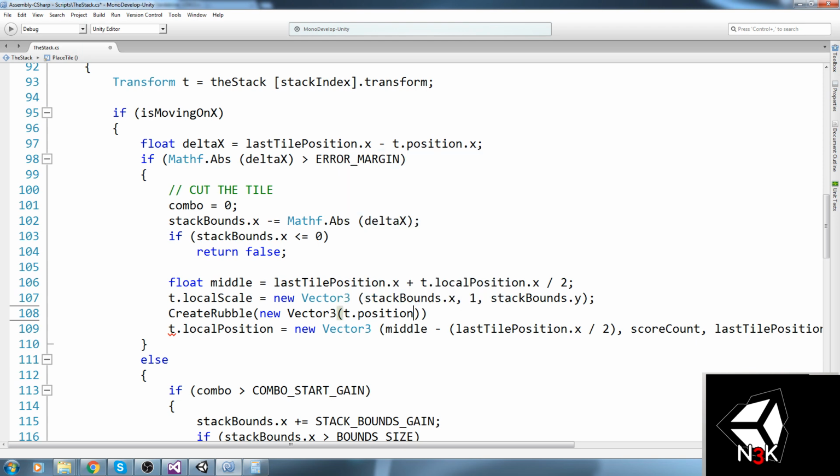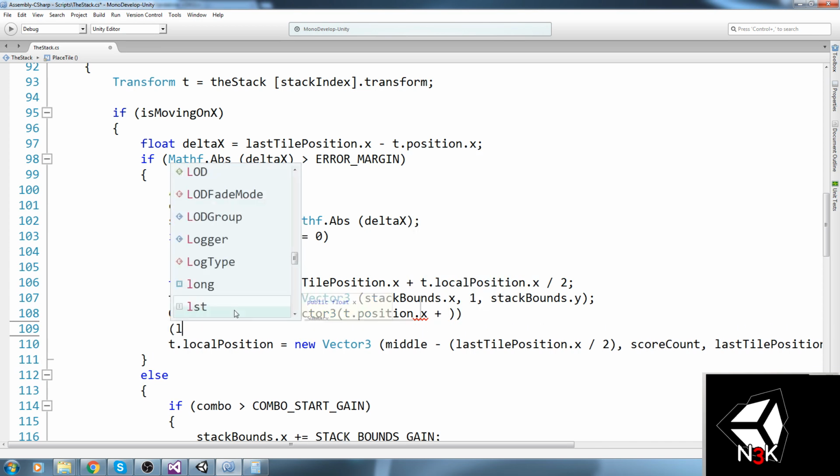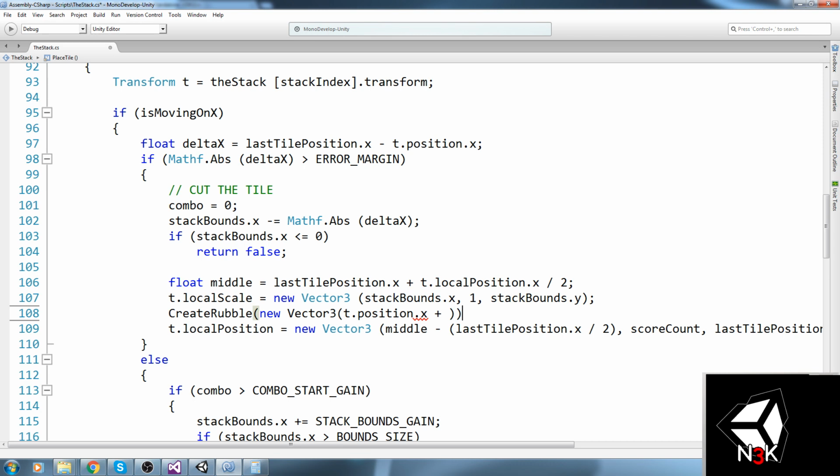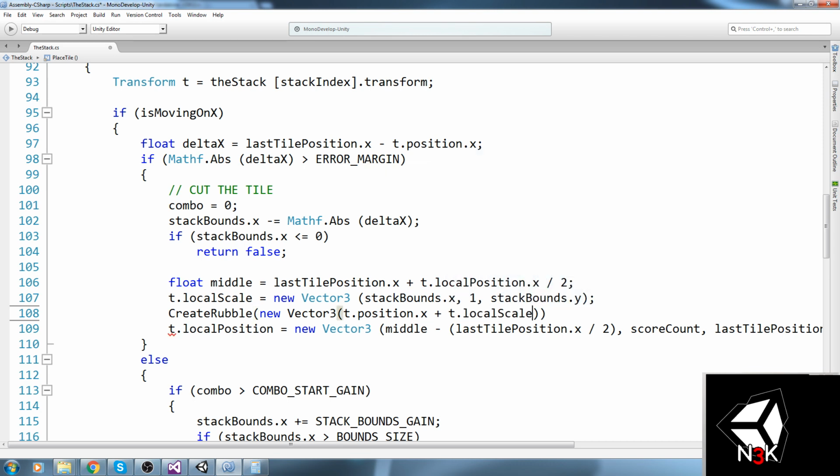Let's do t.position, because we have the t transform over there. t.position.x plus t.localScale, since we've modified this on the line before, divided by 2. I'm going to put these two in parentheses, and there we go. That's the x position.